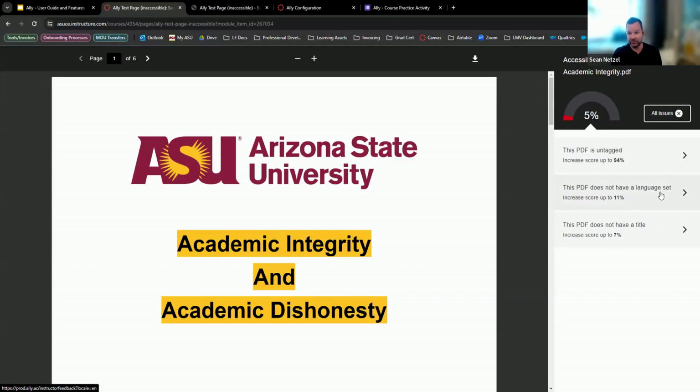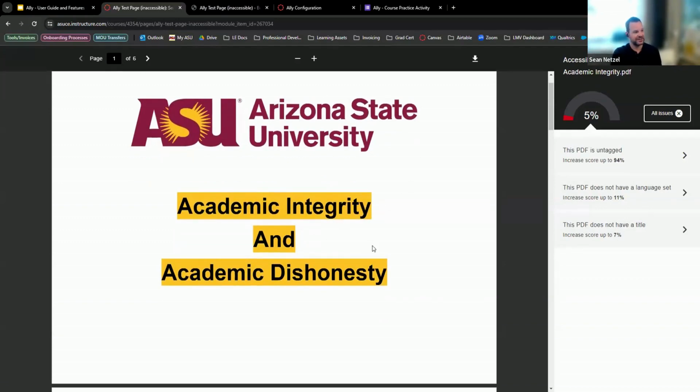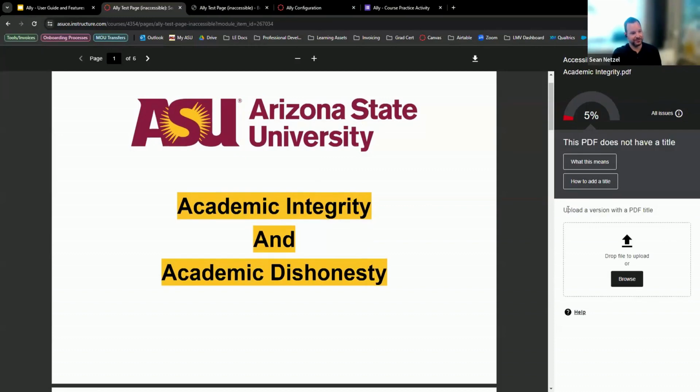The PDF doesn't have a language set to it. It also doesn't even have a title. So we have this on here. It looks like there's headers on here, but this didn't have the actual title set to it. I can click on each of these. It's still going to tell me to upload a version of it with the title.